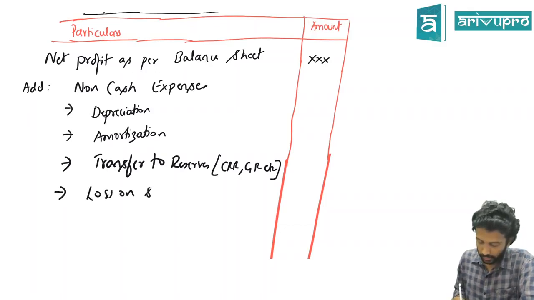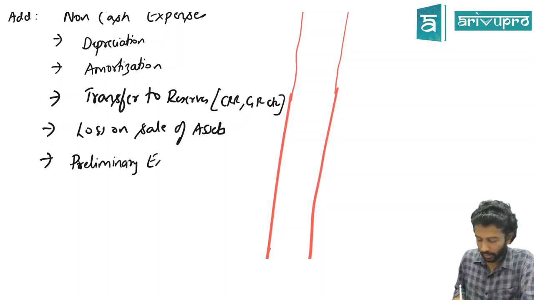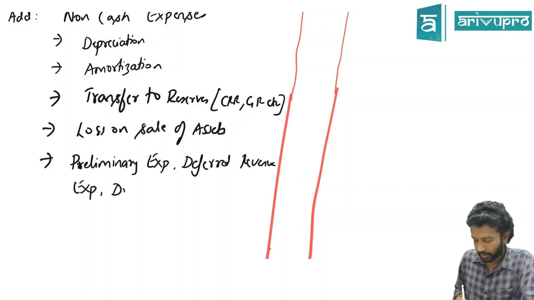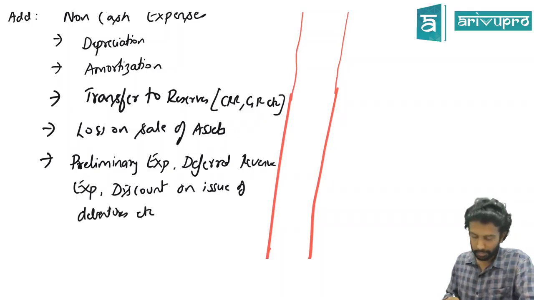Loss on sale of assets. Preliminary expense, deferred revenue expense, discount on issue of debentures, etc. Leave 2-3 lines blank.